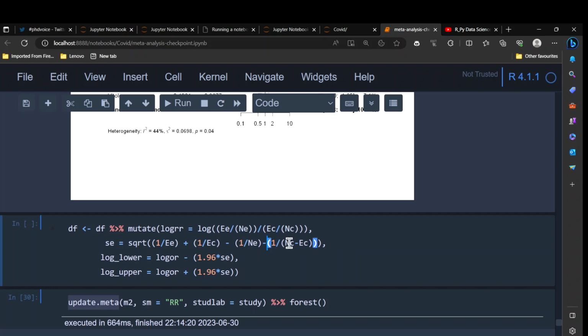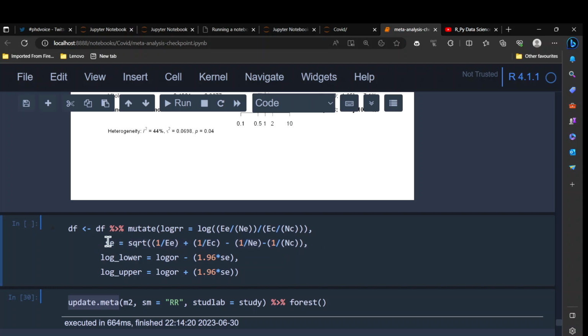That is the formula for the standard error of the risk ratio: the square root of 1 over E plus 1 over C, so the reciprocal of the number of events in the experimental group and the reciprocal of the number of events in the control group, minus the totals. With that you will be able to calculate the standard error.